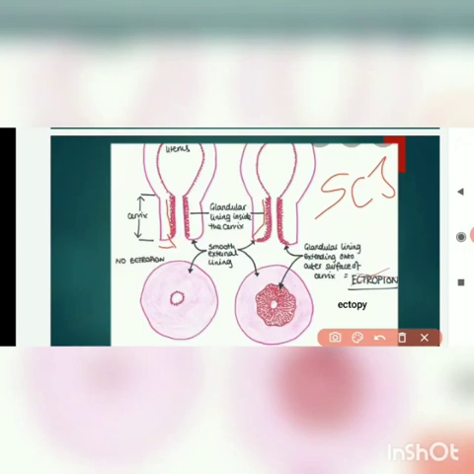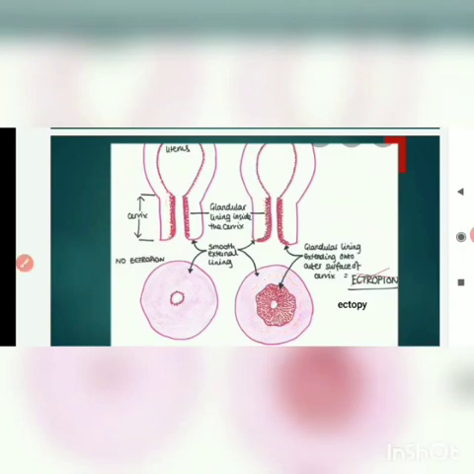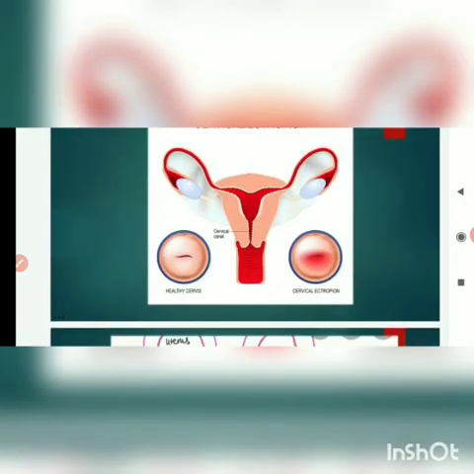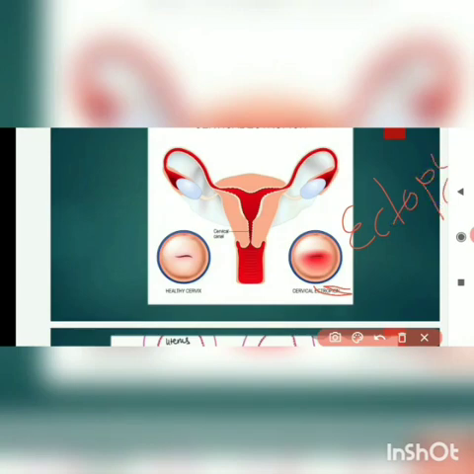This columnar epithelium is exposed to the high pH of the vagina, and it gives an appearance like this. It is not ectropion, it is ectopy. A normal healthy cervix will look like this, and if cervical ectopy is there, it will look like this.